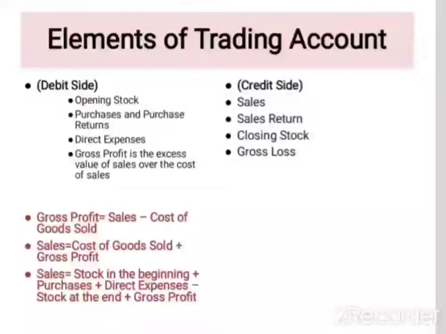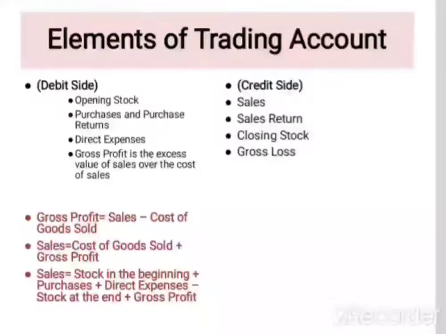And gross loss: if sales revenue is less than the cost of goods sold, then that is a gross loss. So the gross loss amount will be mentioned on the credit side, and if the firm has a gross profit, that will be mentioned on the debit side.